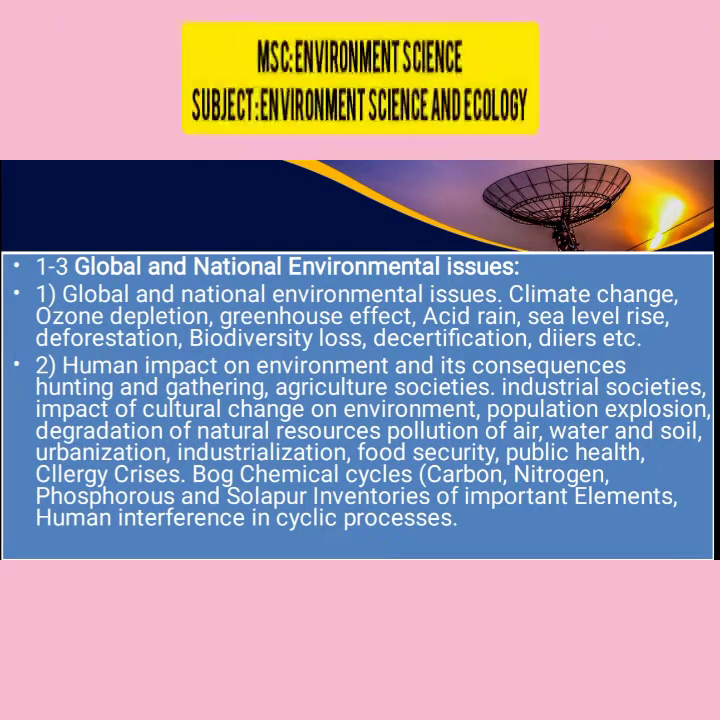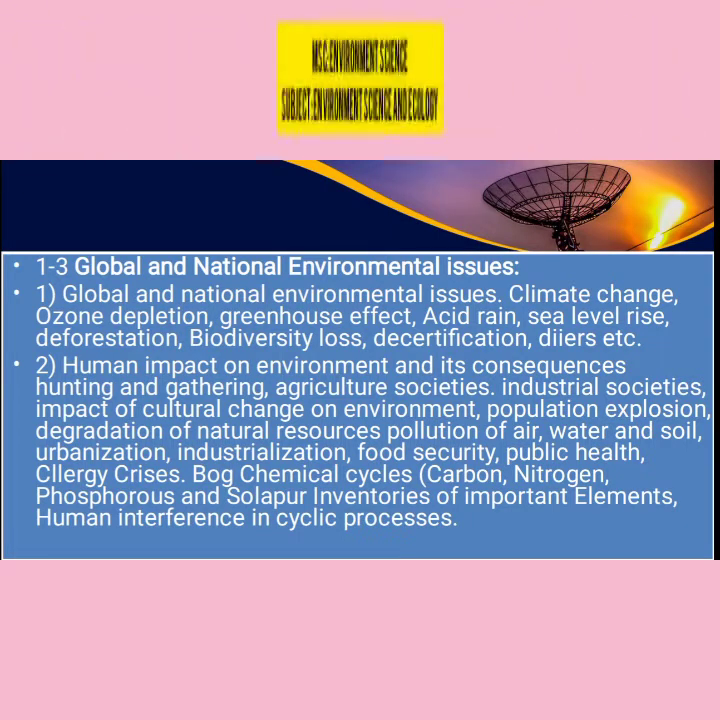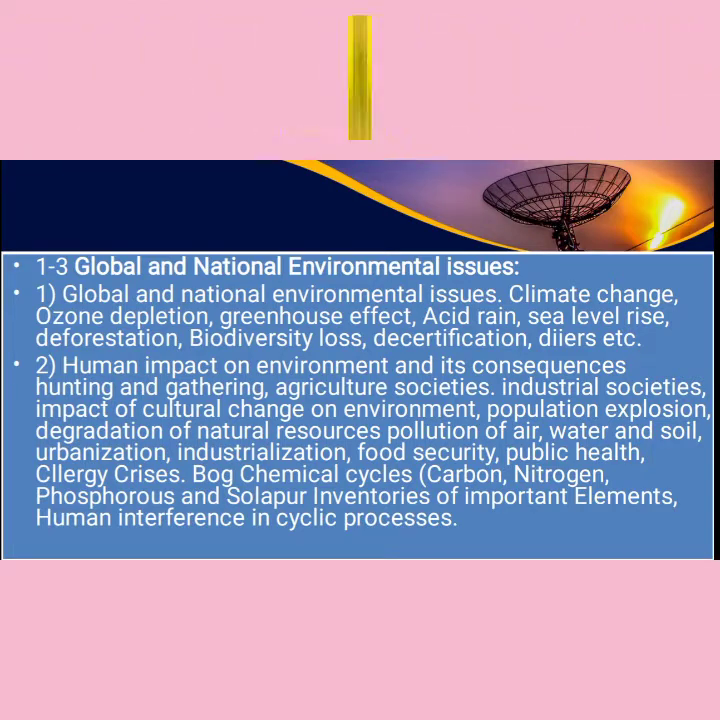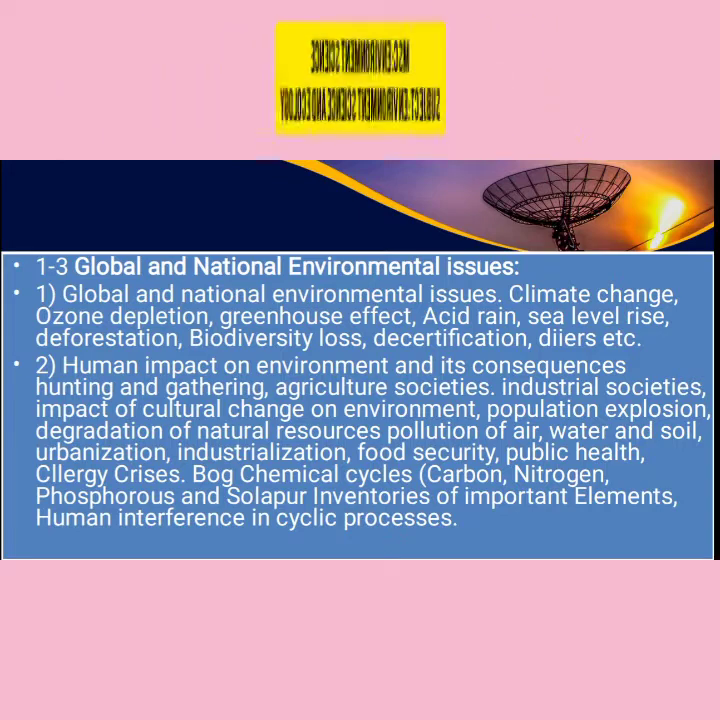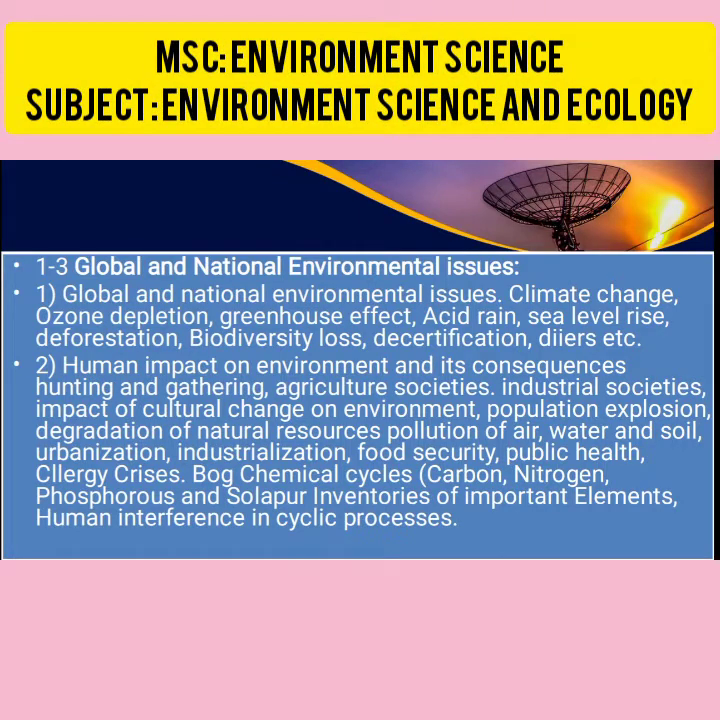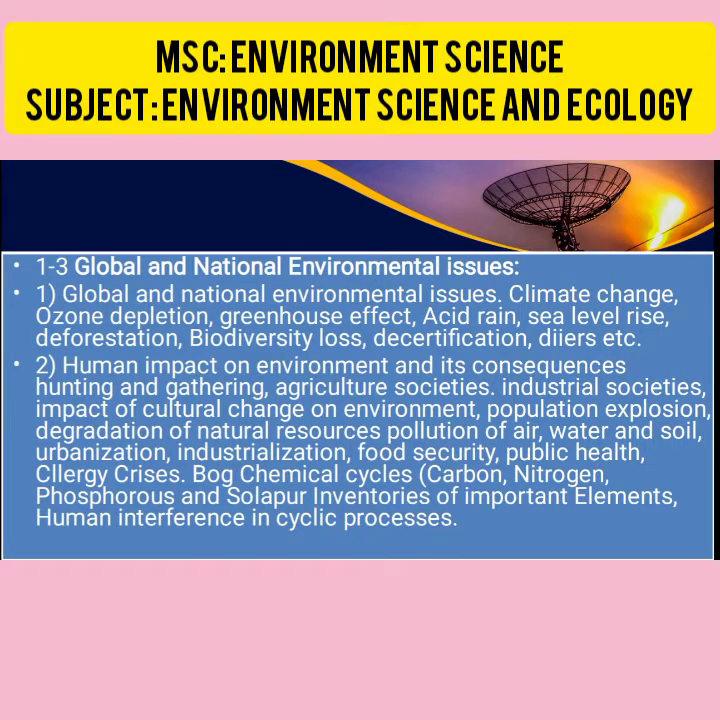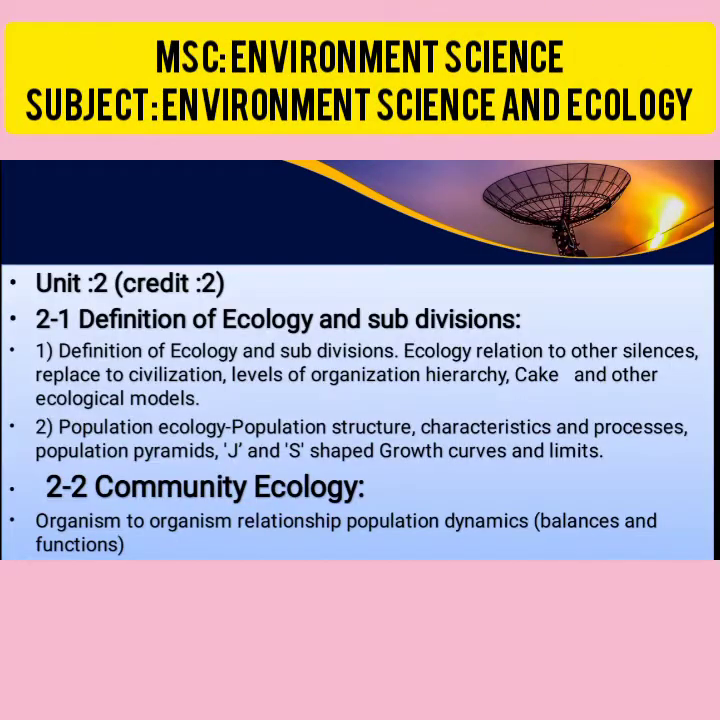Then biogeochemical cycles, that is the nitrogen, carbon and phosphorus cycles. That is also one of the most important issues. If those cycles are reduced, plants do not develop well. Then the sulphur inventory, important elements. Humans interfere in cyclic processes. Those are some global and national issues about the environment.